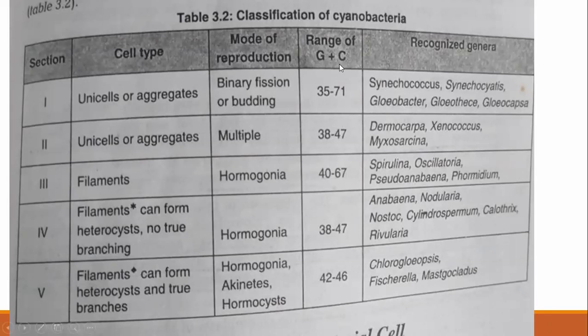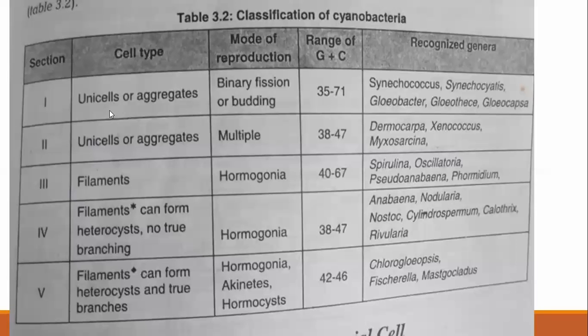So GC takes a higher time to break the bond, to separate from each other. So when organisms are classified, one criterion selected is the range of GC. This is how much time they take to separate the G, that is guanine, from the cytosine.